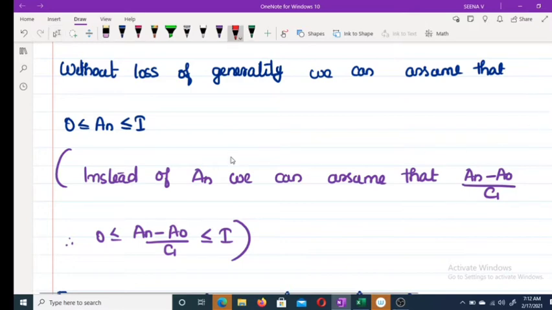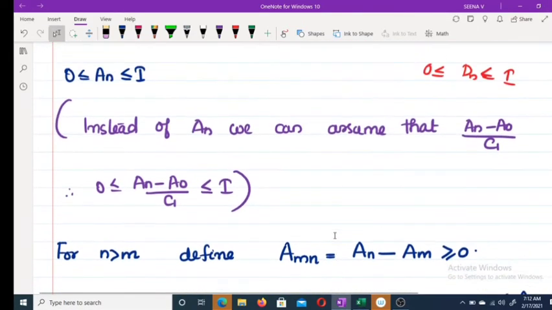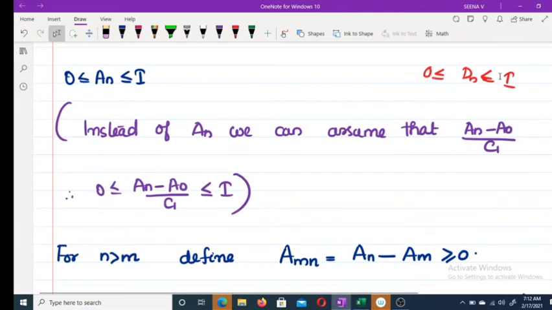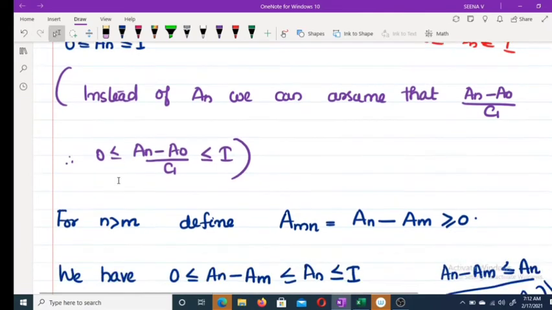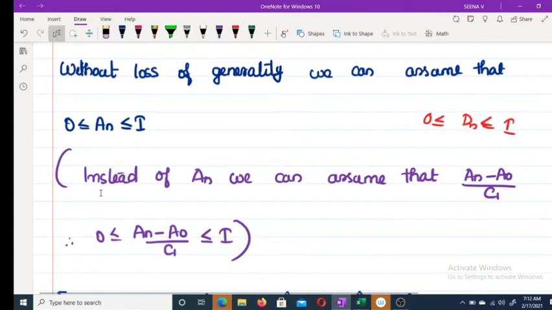Or you can use another notation like dn equal to this. So we get 0 less than or equal to dn less than or equal to I. And for all other work, you can replace an by dn. Okay, no problem. Hope everything is clear. So no need to write all these things. Without loss of generality, we can assume that 0 less than or equal to an less than or equal to I.